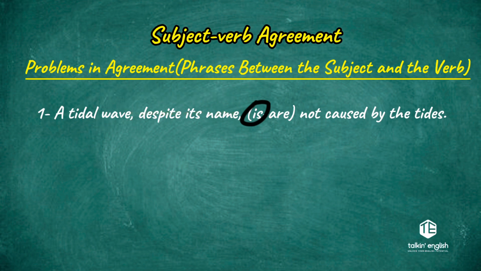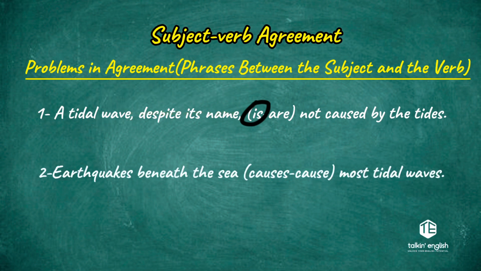Sentence number two. Earthquakes beneath the sea causes or cause most tidal waves. In order to answer this question, you need to look before the verb. You may find a phrase. Now look before the verb. Is there a phrase? Is there a participial phrase or a prepositional phrase?